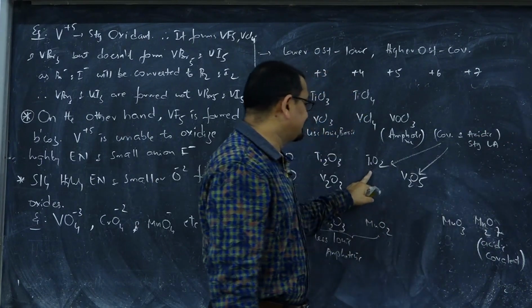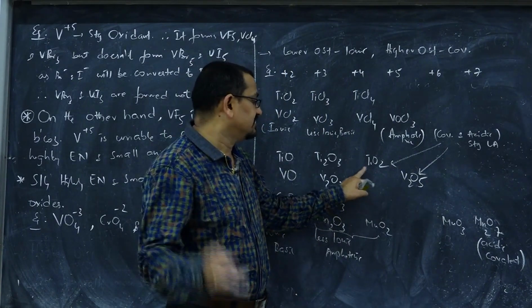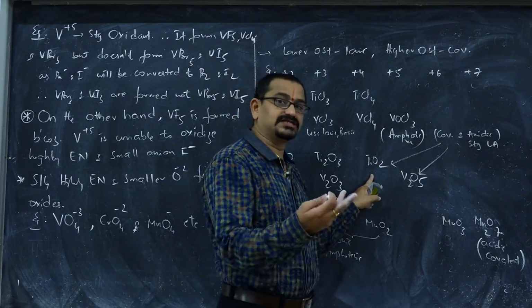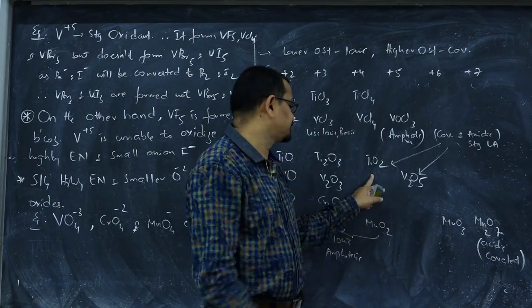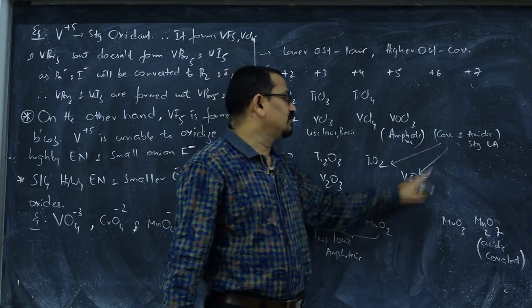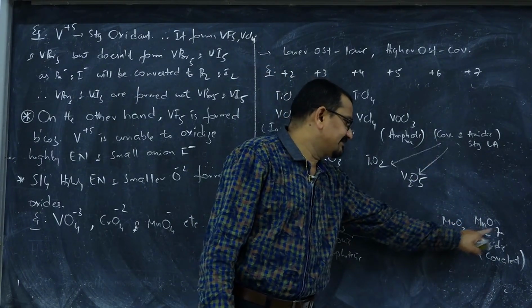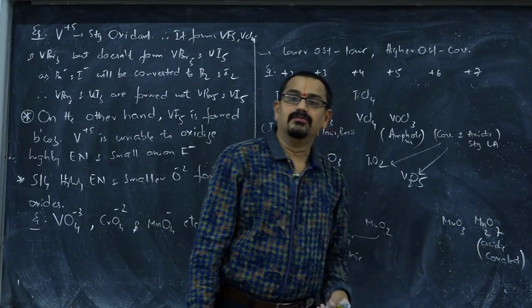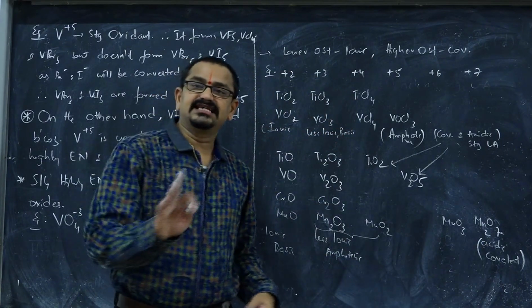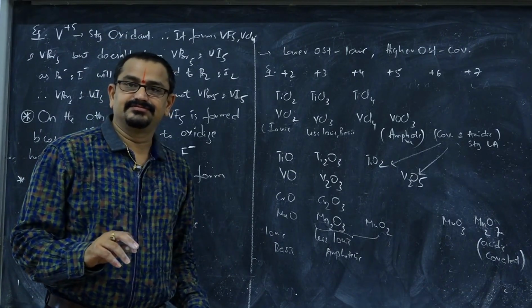For example, if we take titanium, +4 is the highest possible oxidation state. TiO2 is more covalent and most acidic among the oxides of titanium. Similarly, vanadium shows +5 as its oxidation state. V2O5 is more covalent and more acidic. Similarly, manganese Mn2O7 is more acidic and more covalent in its character. This is a small study with respect to oxidation states.